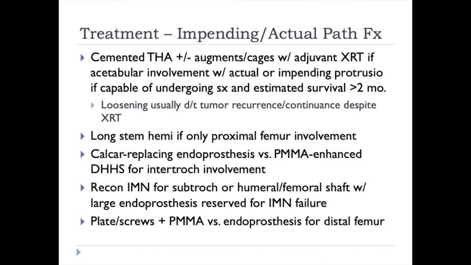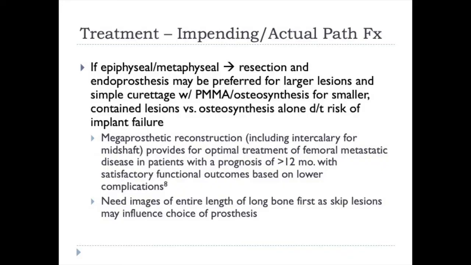A calcar replacing endoprosthesis versus polymethylmethacrylate enhanced DHHS for intertroch involvement, a recon nail for subtroch or shaft involvement, and then a plate and screws with or without PMMA versus endoprosthesis for distal femur involvement. If the lesion is epiphyseal or metaphyseal, resection and endoprosthesis may be preferred for larger lesions, and simple curettage with PMMA plus plate and screw osteosynthesis for smaller lesions that are contained, versus osteosynthesis alone due to the risk of implant failure depending on the prognosis of the patient.